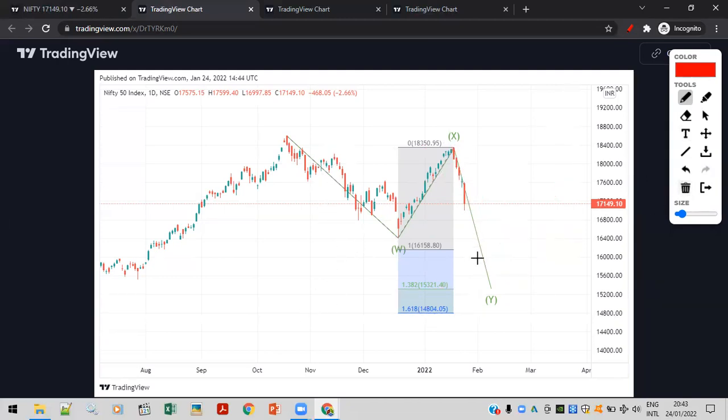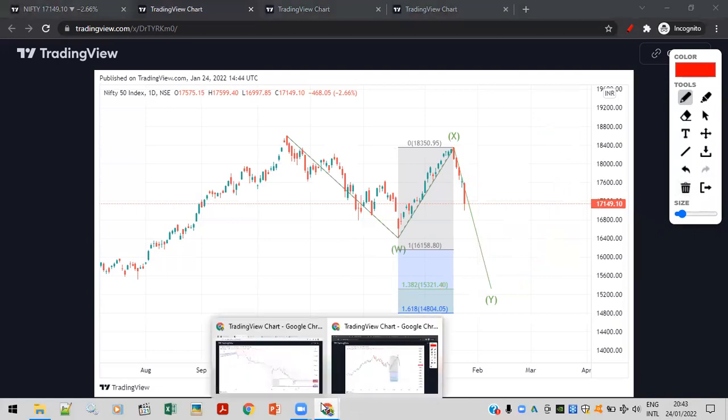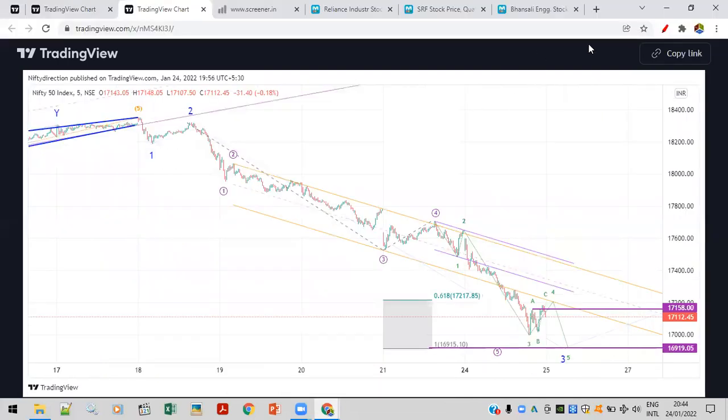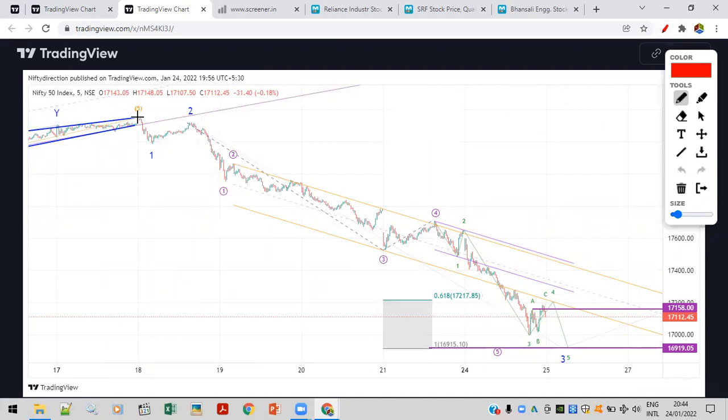So currently हम लोग lower time frame पे देखते हैं. ये हमने देखा हायर टाइम फ्रेम पे, ये 1 डे चार्ट था. अब हम लोग देखते हैं 15 मिनट चार्ट पे. 15 मिनट चार्ट पे we will check the fall from this level of 18,300. So we are expecting this as an impulse structure.